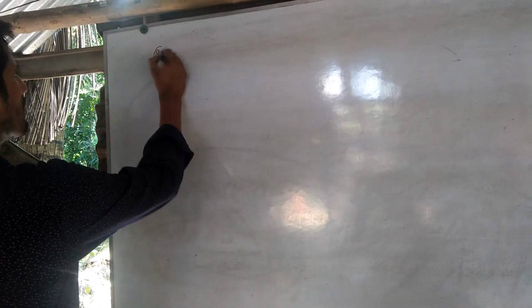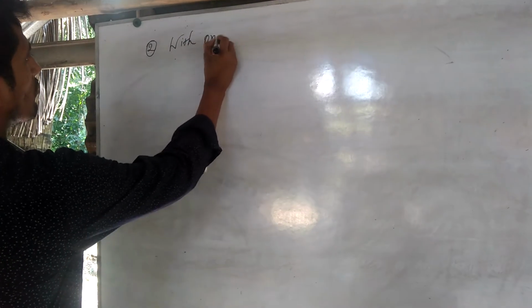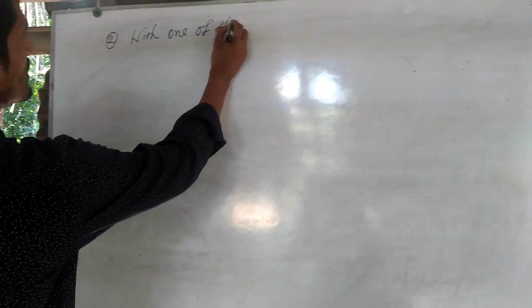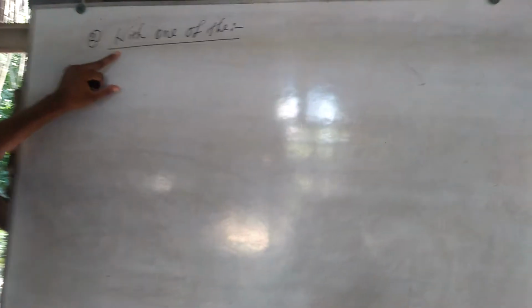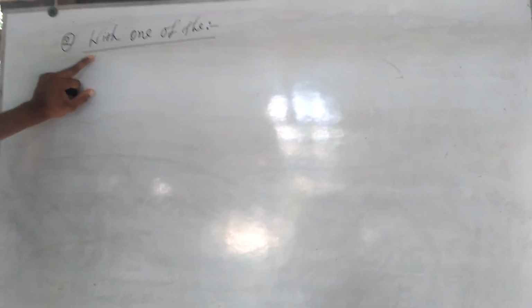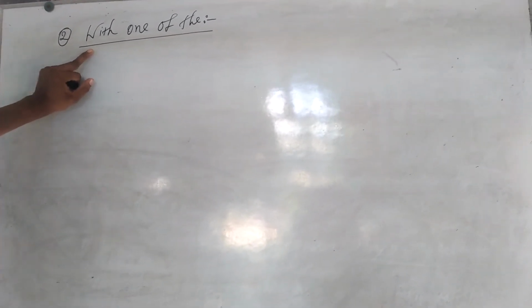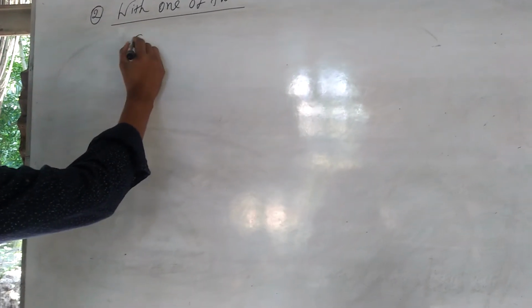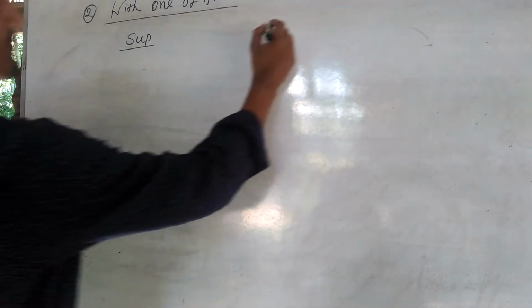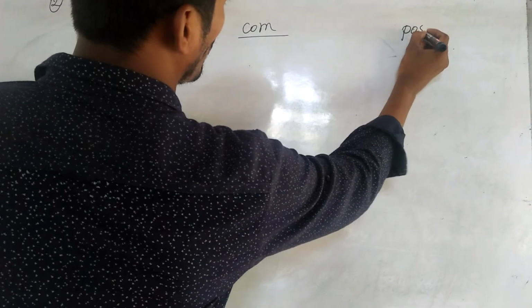Okay, now we will learn rule number 2, with one of the. This rule reveals that in the superlative form we must find one of the. Okay, superlative, comparative, positive.